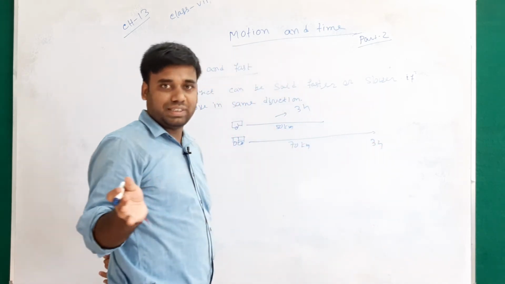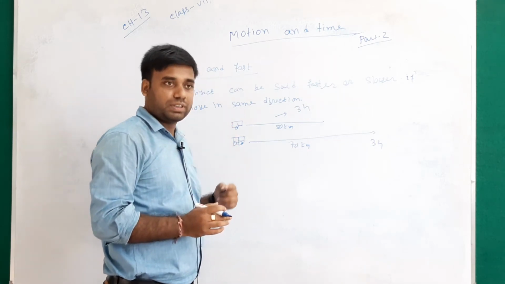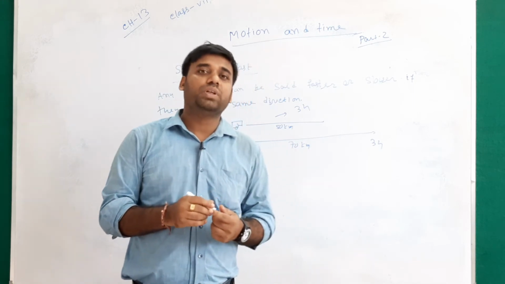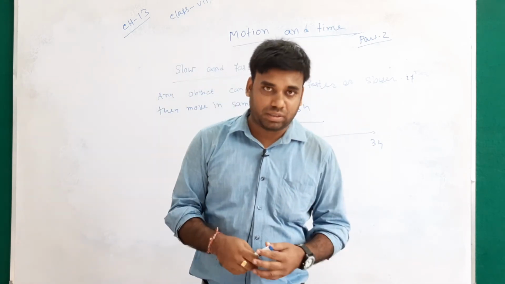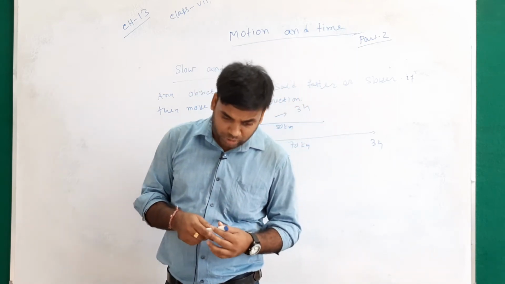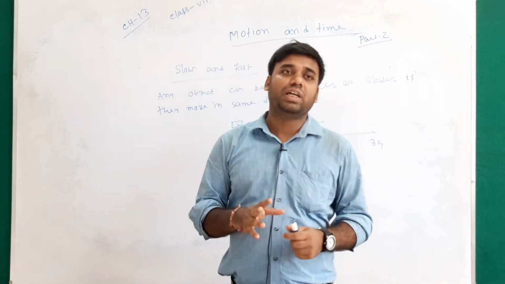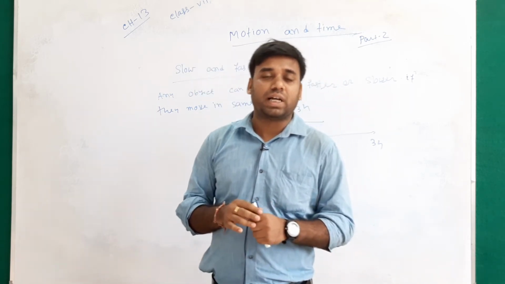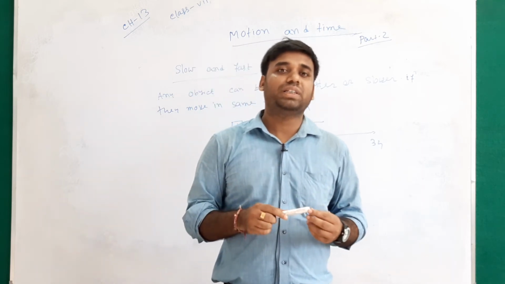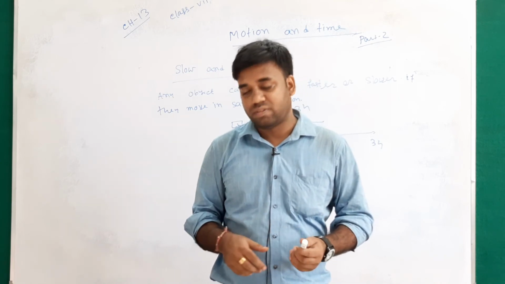Then we can easily say that the second car is faster than the first car. So whenever we compare two cars as slow or fast, we need the condition that they should move in the same direction. Otherwise, we cannot compare whether it is slow or fast.